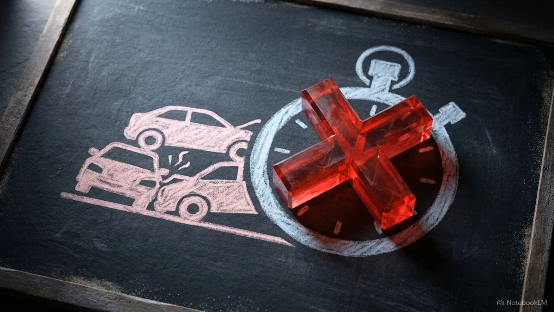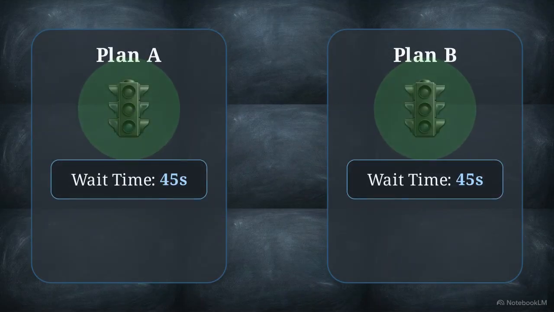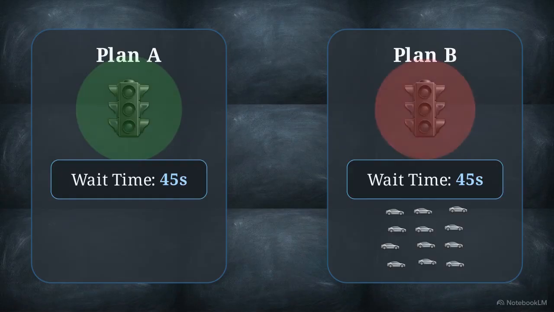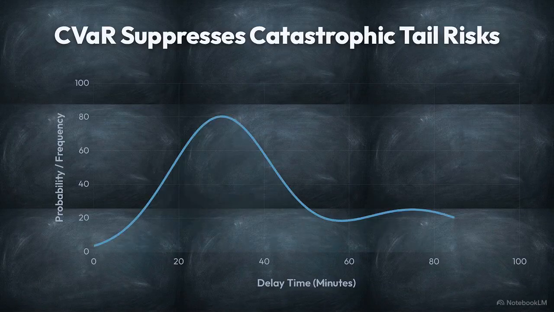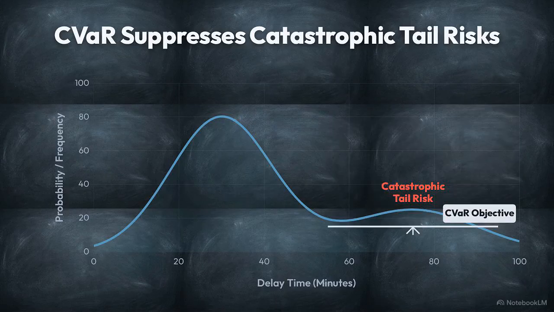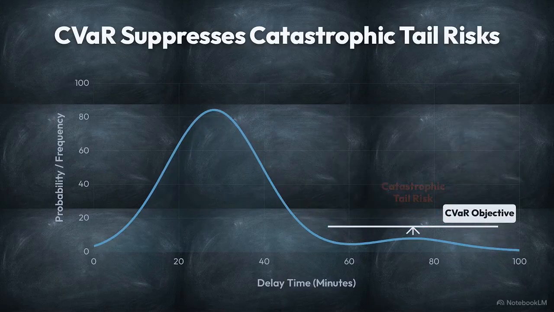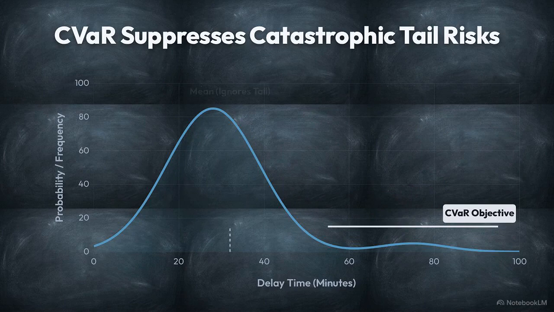Optimizing public algorithms solely to minimize average travel time ignores rare but consequential failures. Consider 2 signal timing plans that offer the exact same expected delay. If one carries a small percentage risk of triggering catastrophic intersection spillback, a mean-only objective function cannot tell the difference between them. This chart illustrates delay distribution. The extreme right tail represents rare but catastrophic events like gridlock and evacuation failures. PTCP uses conditional value at risk to mathematically penalize and suppress extreme tail outcomes, while mean-only optimization ignores them entirely.